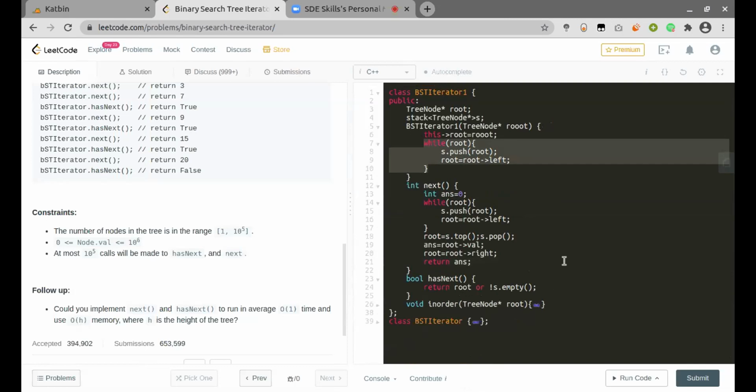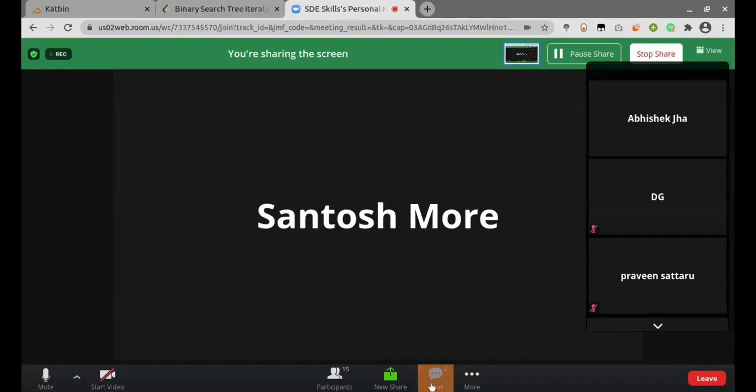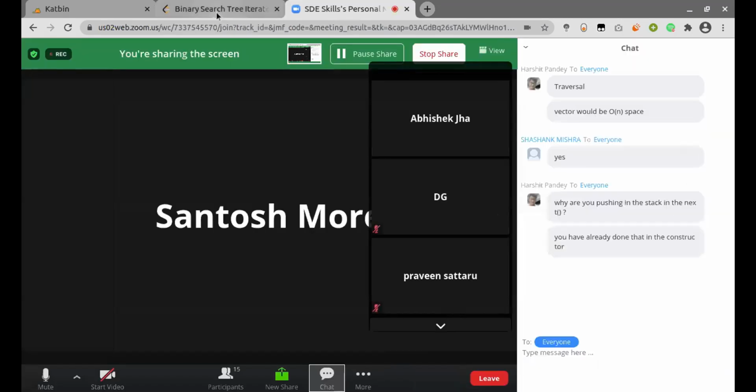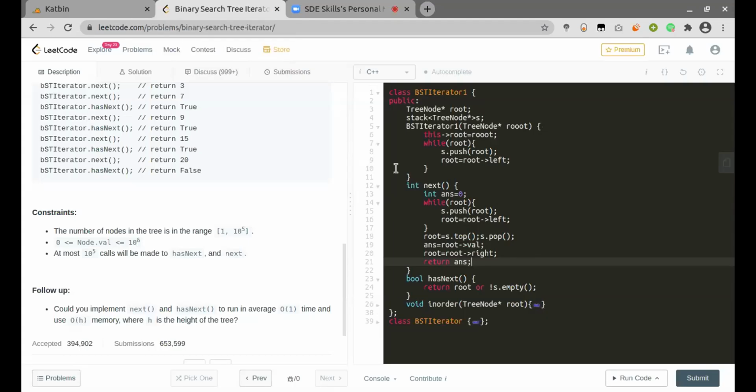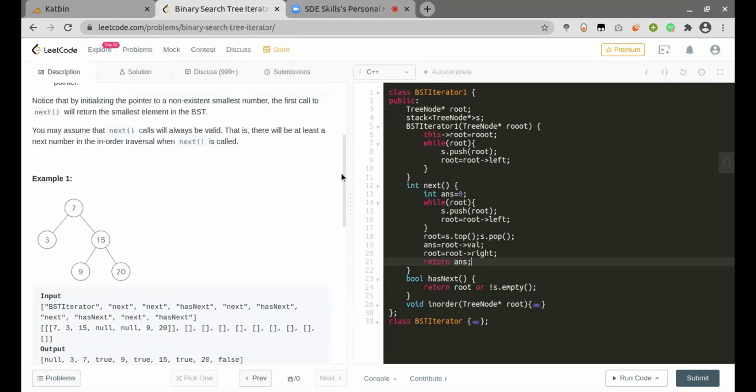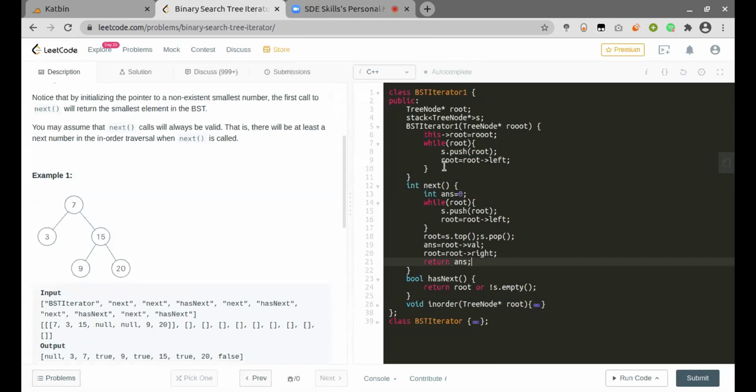So this part I could have modularized somewhere in another function. Yeah, okay, that's good. So there is one more question on the chat. Harshit is asking, why are you pushing in the stack in the next? Yeah. So the constructor one is done only for the initial cases, but for example, if 15 is the current node, then again I need to push all the elements.